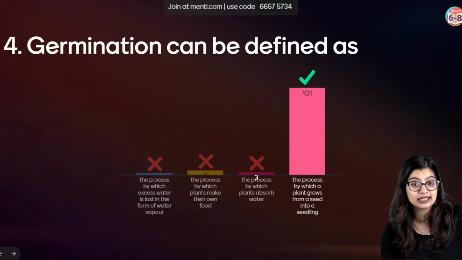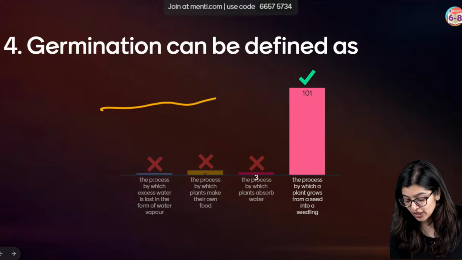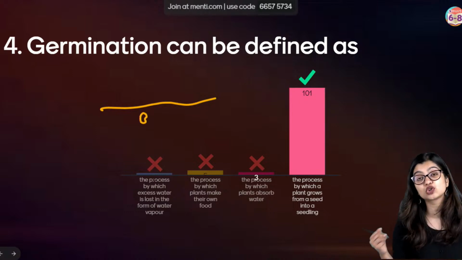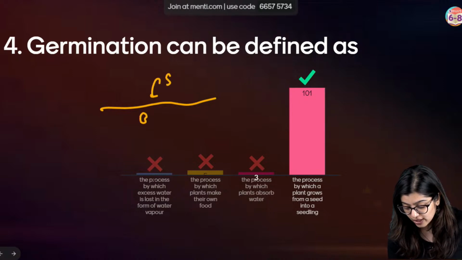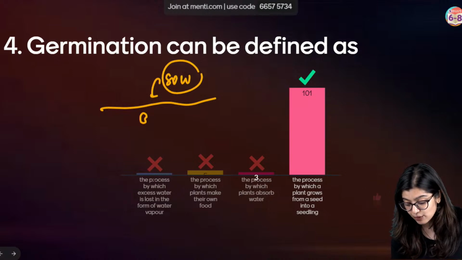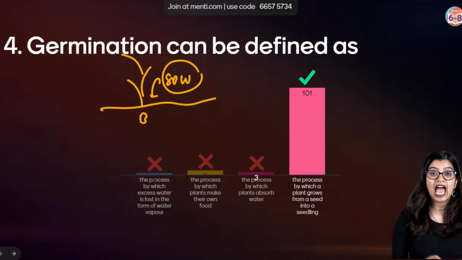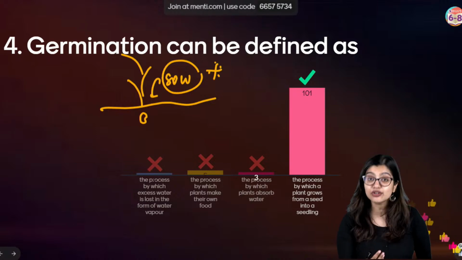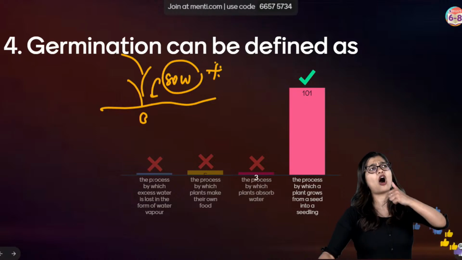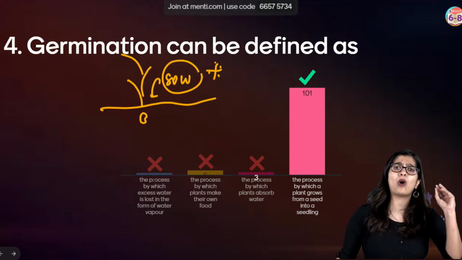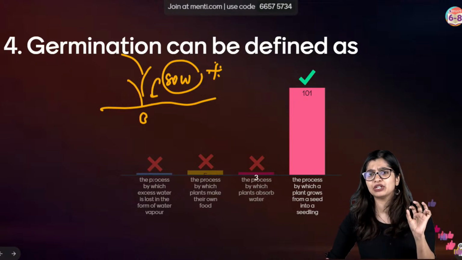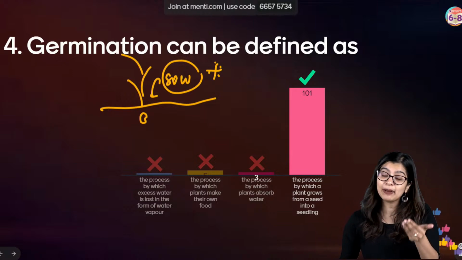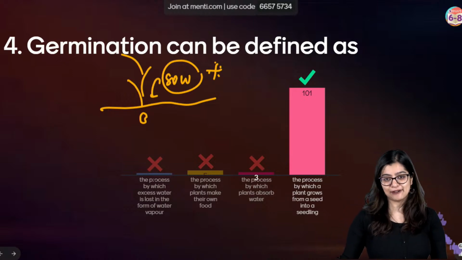And of course, in this particular case, what do we see? We see that the seeds need to be sown, right? So we need to first sow the seeds and then only it will be able to grow. And in the first chapter, you will realize how important a step sowing is. Like how much distance it needs to be sowed, why it needs to be of equal space from each other. So we will be delving deep into the concept of sowing as well in our first chapter.